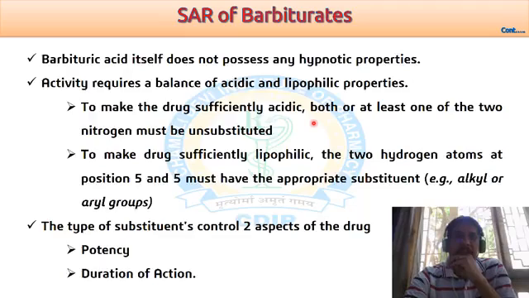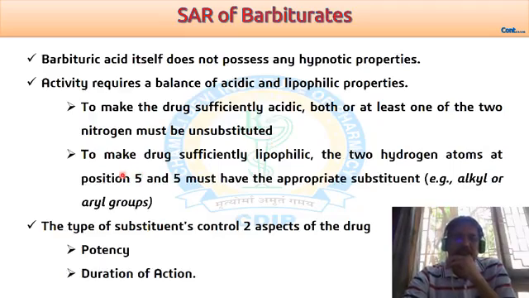It means you can do substitution on one nitrogen, but the other nitrogen will remain unsubstituted. If you do substitution on both nitrogens, then activity is not achieved because the derivative does not have acidic character.